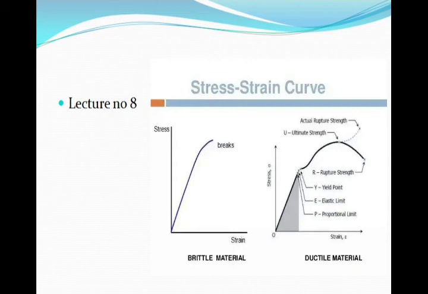The third point is the yield point. Yield point is the point at which there is an appreciable elongation or yielding of the material starts, without any corresponding increase in load. Indeed, the load may actually decrease while yielding occurs.